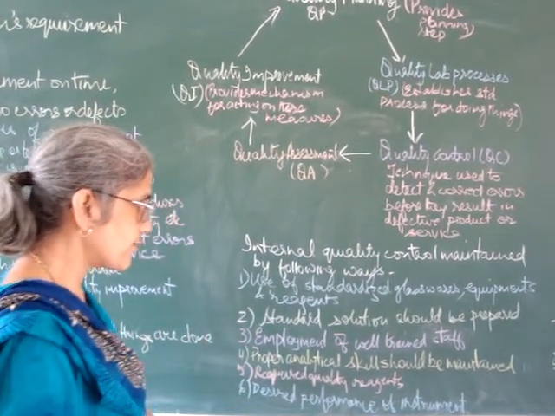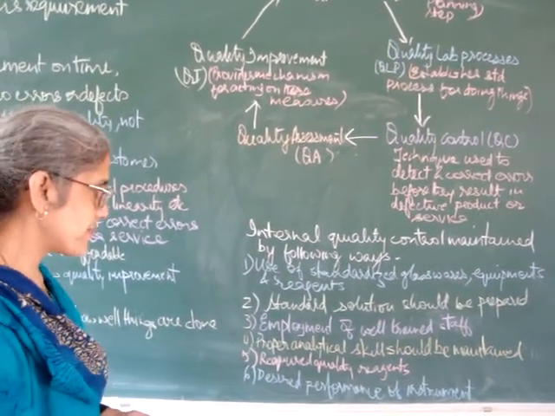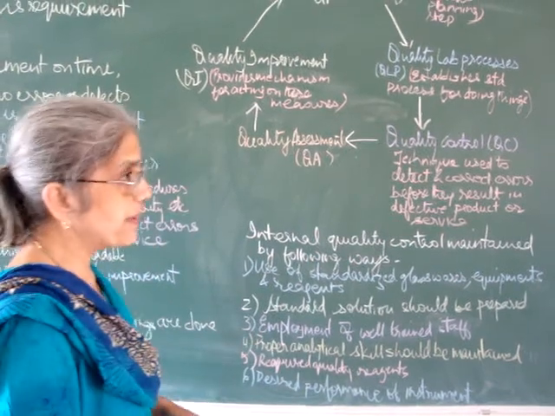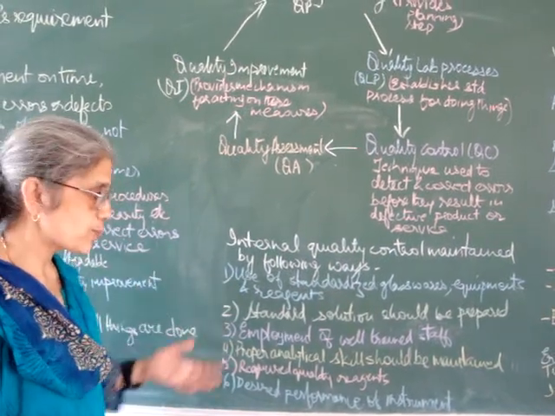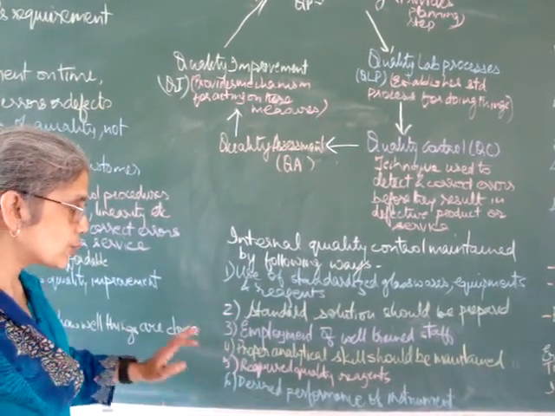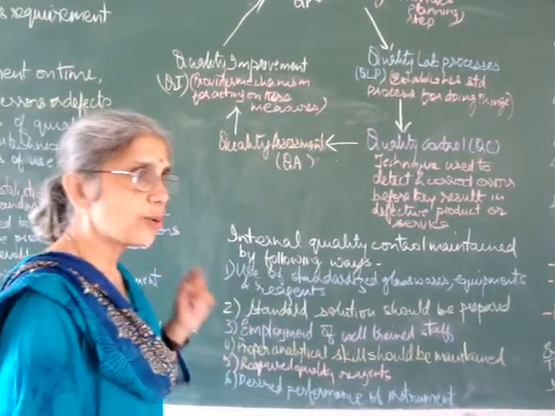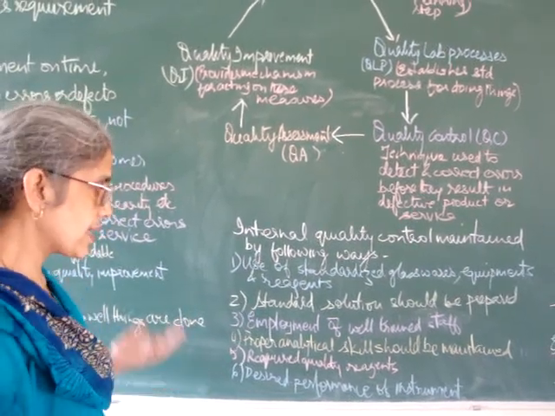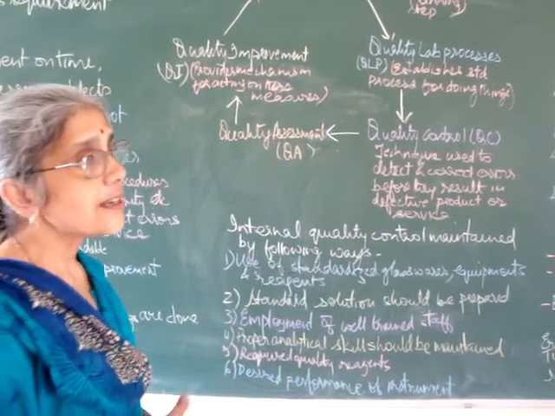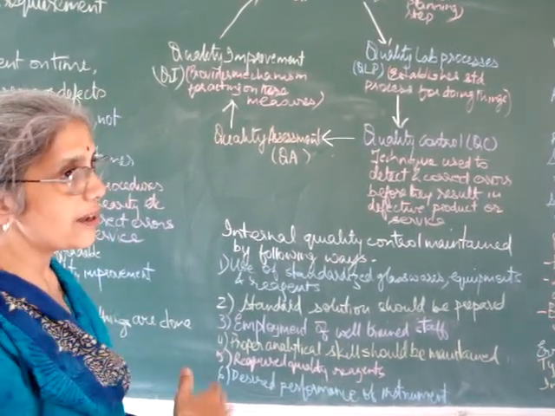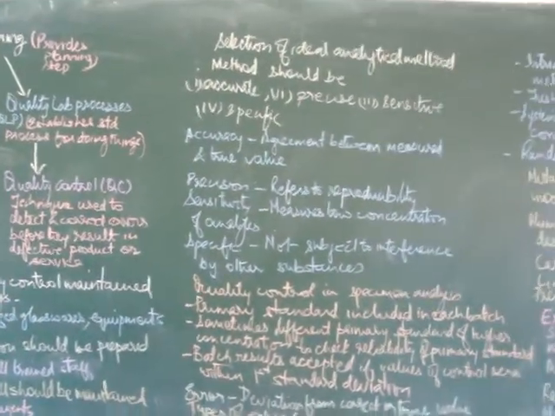Employment of well-trained staff is needed so that the person is helpful in doing experiments. Proper analytical skills should be maintained throughout the procedure, because an error in a single step will spoil the whole experiment. Then you should require quality reagents. Reagents are available in various quality grades. So a good quality reagent will give you good results. So that is very important. The desired performance of the instrument should be there, because the sensitivity of the instrument will determine the whole result. Then selection of an ideal analytical method.